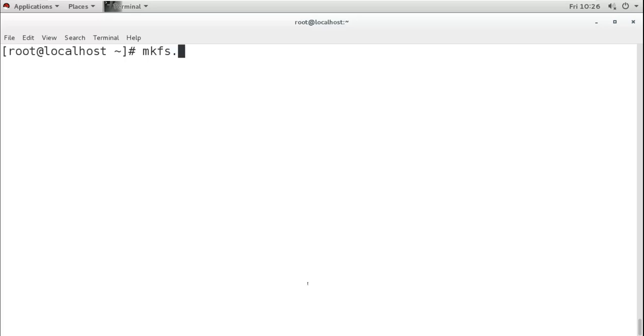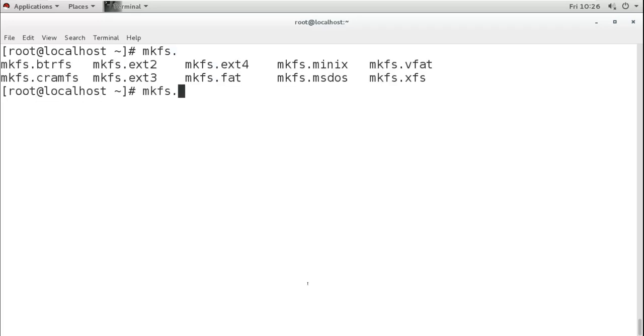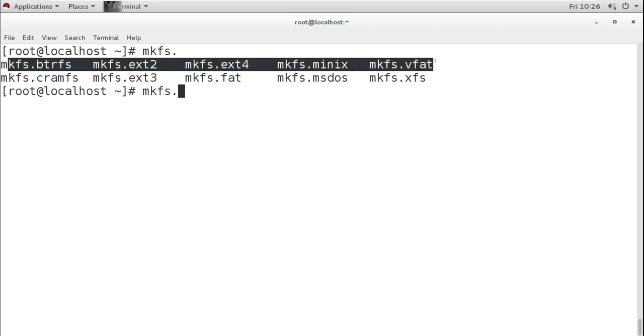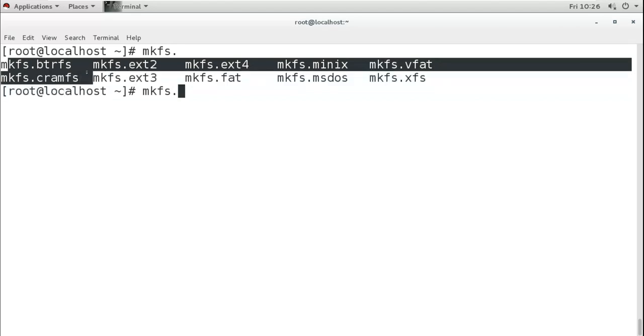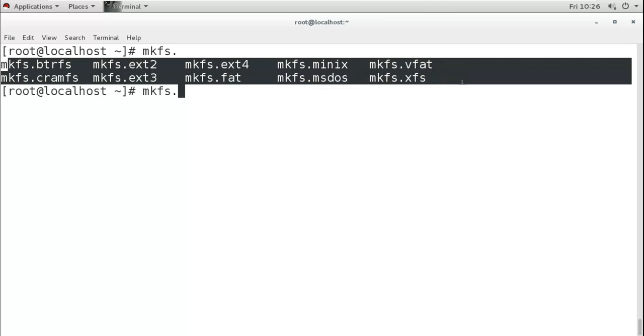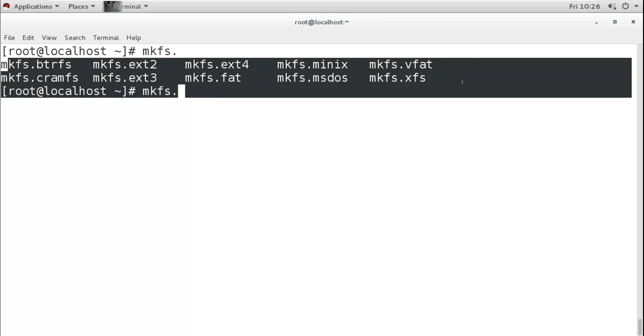mkfs dot, and now you can see which file systems our Linux supports by default. It supports only these: btrfs, ext2, ext3, ext4, Minix, VFAT, XFS, MS-DOS, and cramfs. There is no NTFS. It can support FAT also. There is no NTFS and no other file systems it supports. So we can create those partitions, but they remain raw partitions like this sda6. It will not be used until we create the file system on the partition.